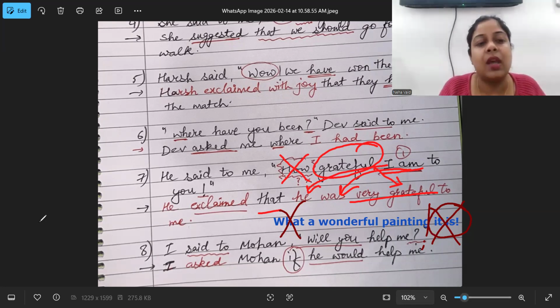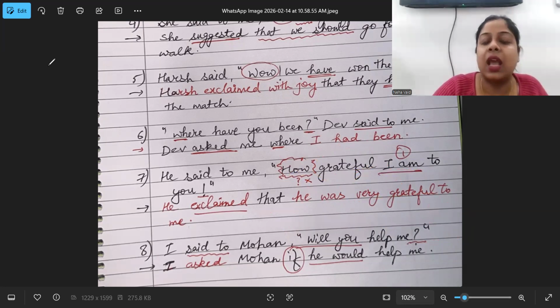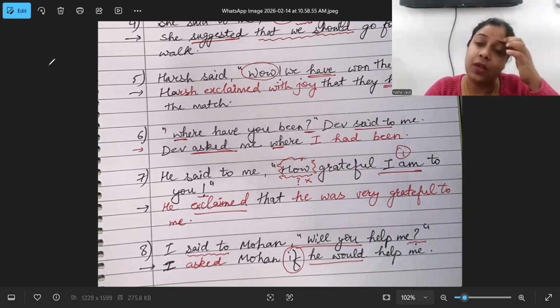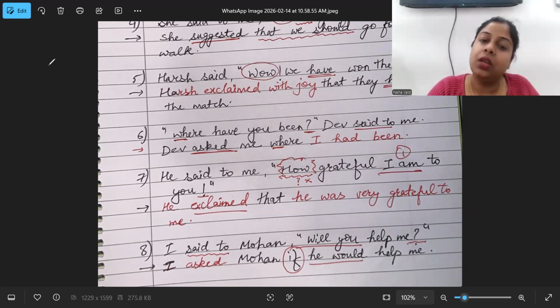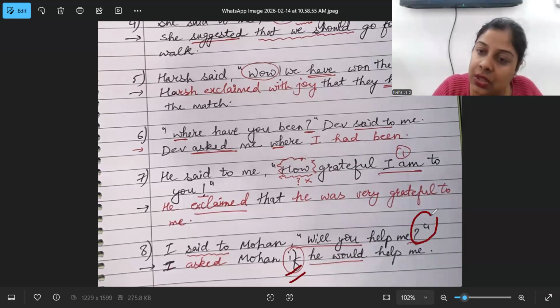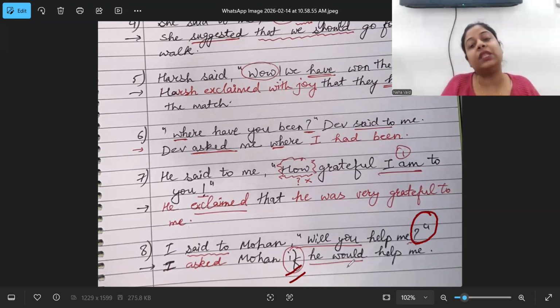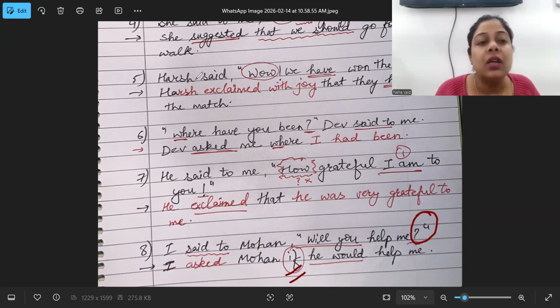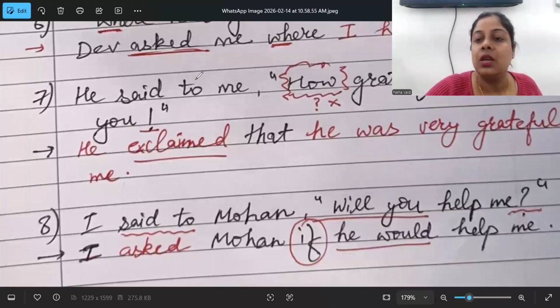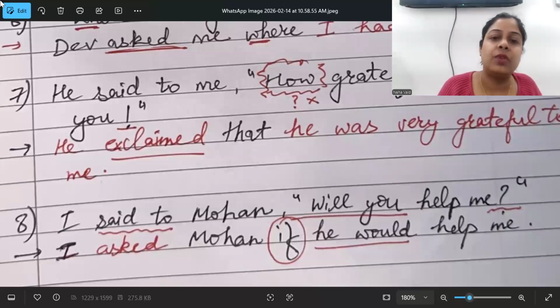Okay. Next we have, I said to Mohan, will you help me? So in this case, I asked Mohan. What do we have to use? I asked Mohan if. Why have we used if? Because we are having an interrogation concept, but without WH. I'm again repeating why we are using the concept of if. Because we are having interrogation without WH. So in that case, we are going to use if or whether.